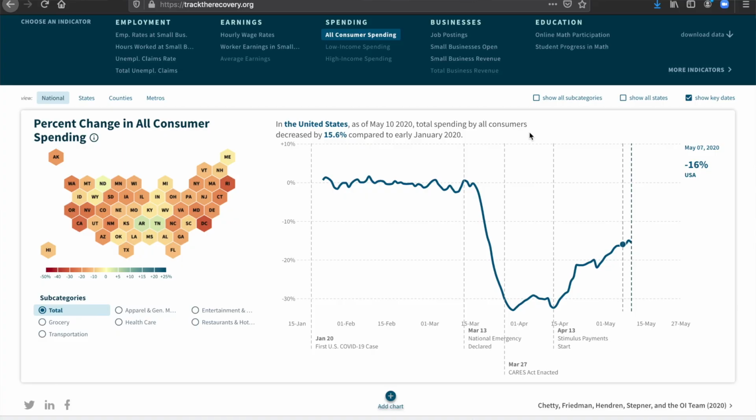Now, if we look to the left on this map, we see this range of colors. And although consumer spending is down by 15% across the country, those rates differ significantly in different states.